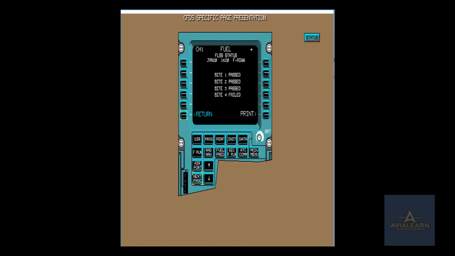The last FLSS power-up test result is recorded in the FQI channel, which was the master at that time. The FLSS byte runs automatically 30 seconds after power-up and consists of 4 separate procedures shown on the screen.